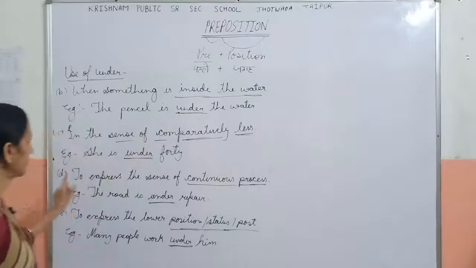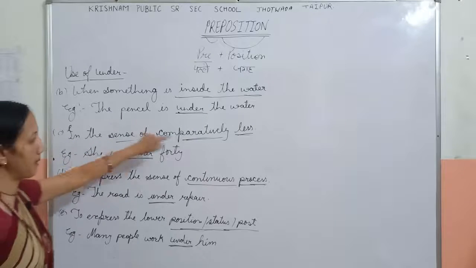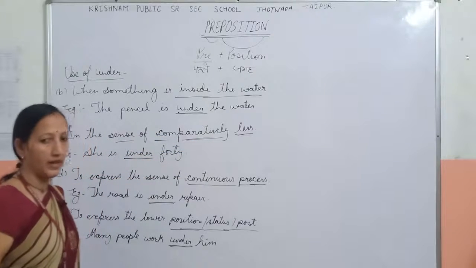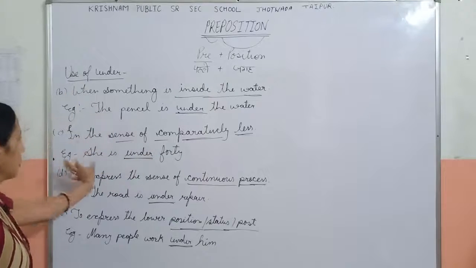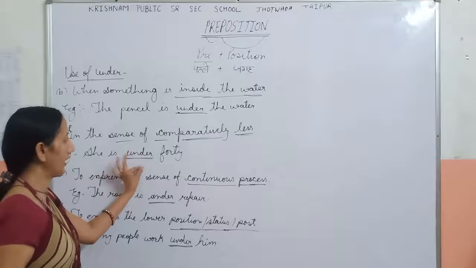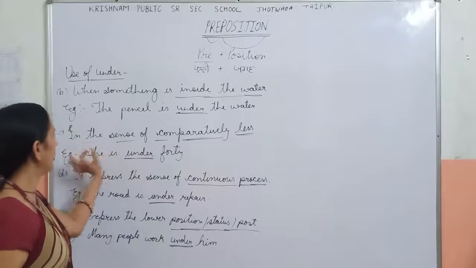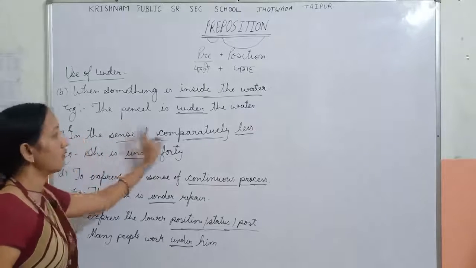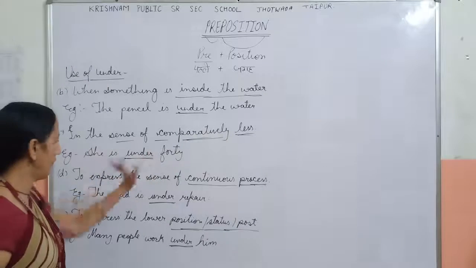The second topic is in the sense of comparatively less. When we use comparatively less, we use under. She is under 14. In the sentence, the preposition is under, and we use under in the sense of comparatively less. So she is under 14.